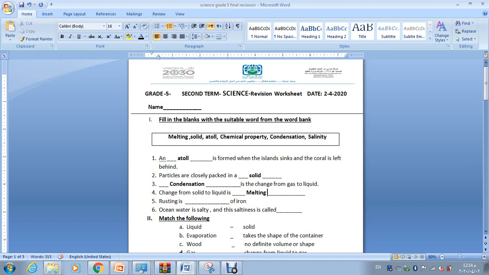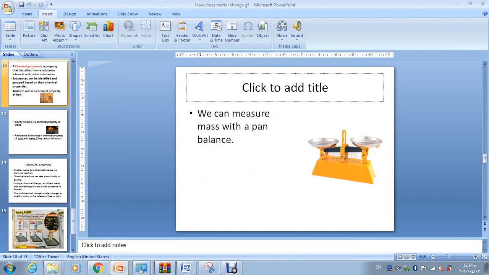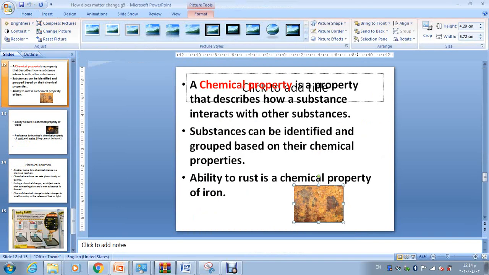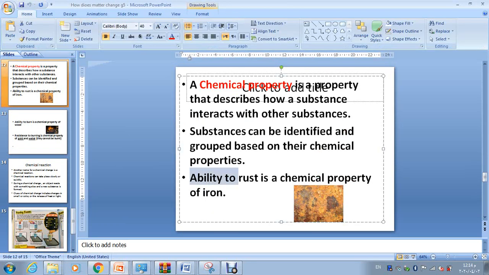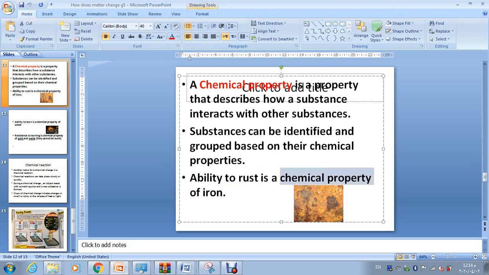Now let's go for question number 5. Rusting is what of iron? What is rusting? Can you remember what is rusting? Remember this picture? The rusting of iron. The ability to rust, forming orange color here, is a chemical property of iron.